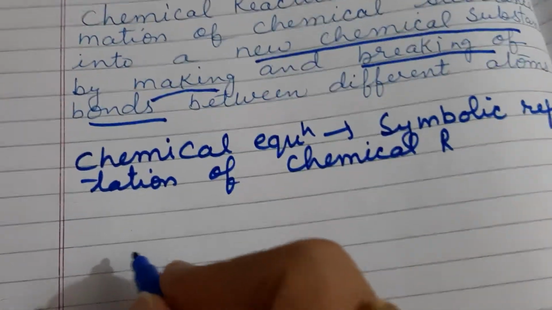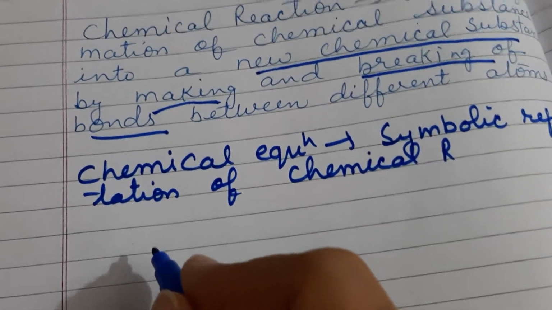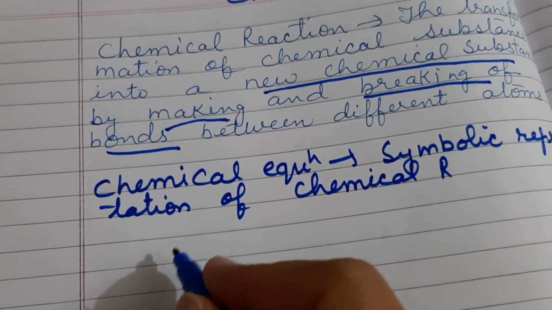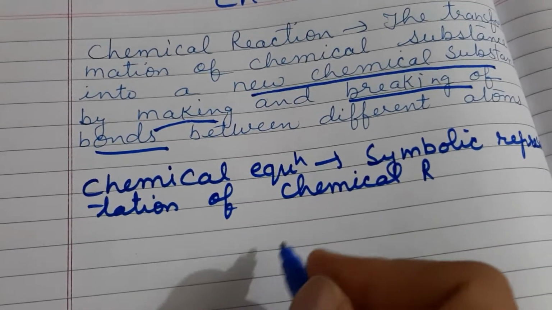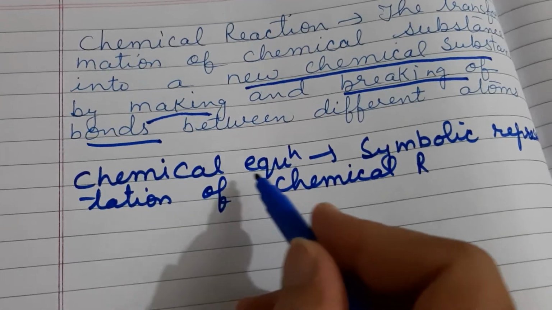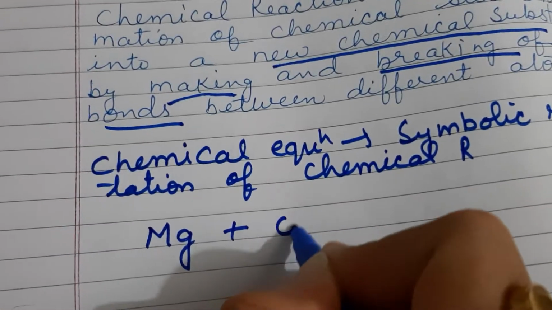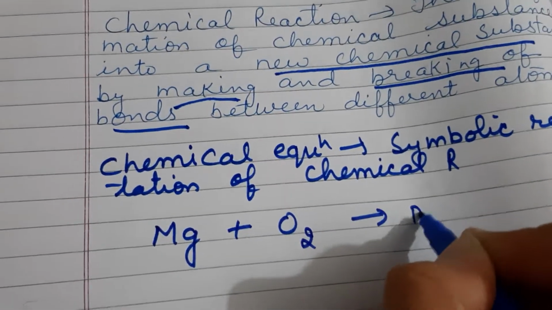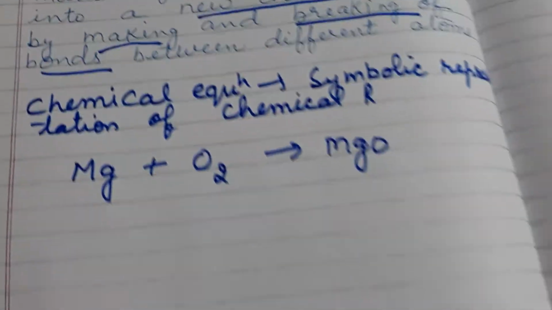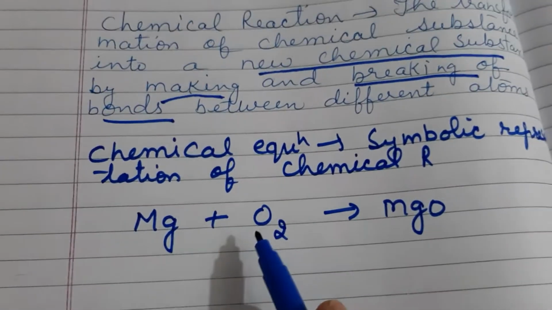Like if magnesium ribbon burns in the air and forms magnesium oxide, this chemical reaction is taking place. If we write this reaction in the form of a chemical equation, then what will we write? We will write its symbols only. Magnesium reacts with air, that is oxygen, and forms magnesium oxide, right? Now this is a chemical equation.